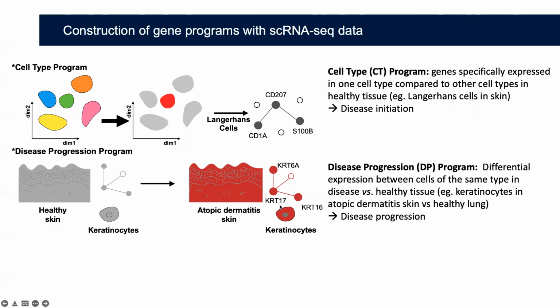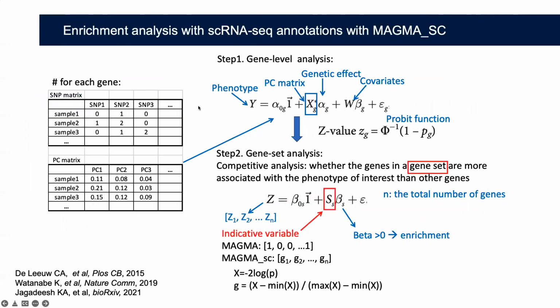This time we compared the differential expression between cells of the same type in disease tissue relative to the healthy tissue. So this is the method we developed called MAGMA-SC to conduct enrichment analysis with the single cell annotations. The method is built on an existing tool called MAGMA. Here are the citations. And we also borrowed a lot of ideas from the bioRxiv paper here. This method consists of two steps.